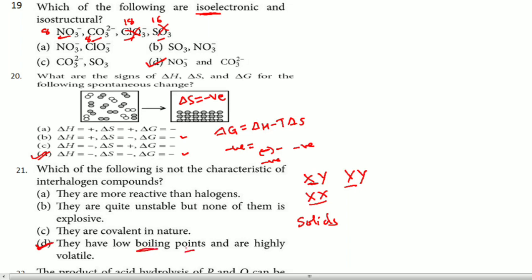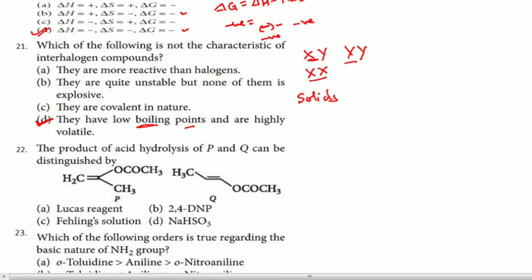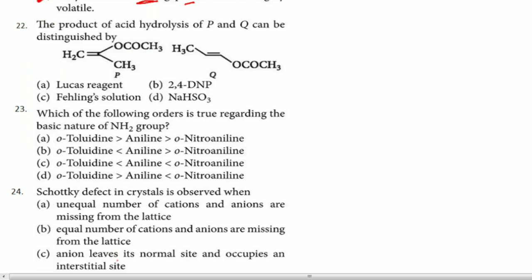So they have low boiling point. Some of them have low boiling point, but saying that all of them have low boiling point and are highly volatile is the wrong statement. Because of that reason, the answer for this question is D. Then the 22nd question we will see. Product of acid hydrolysis of P and Q can be distinguished by. See, acid hydrolysis of these two. So first you have to see in all these cases what will happen when it undergoes acid hydrolysis. See, I will show you.